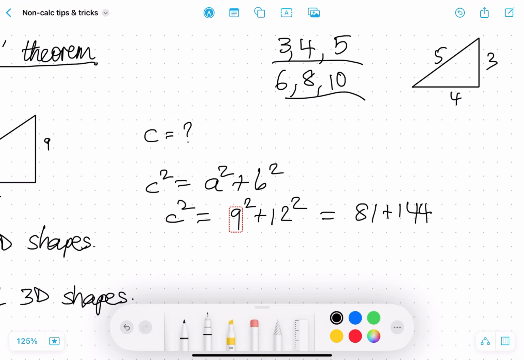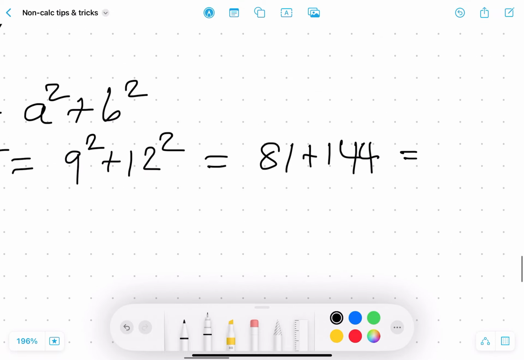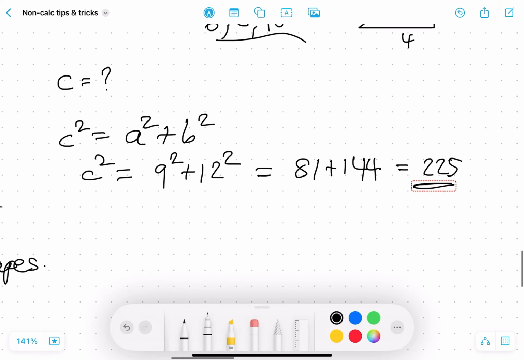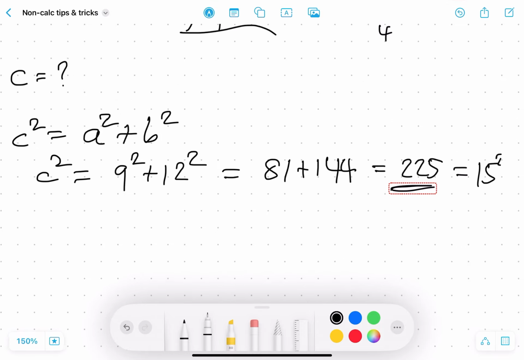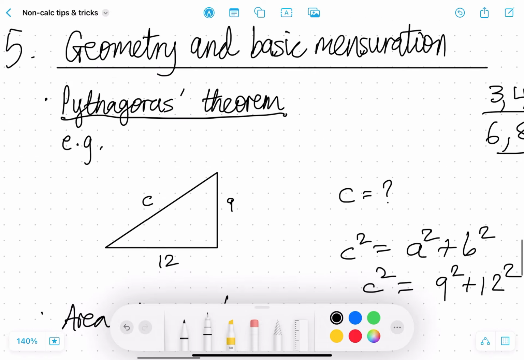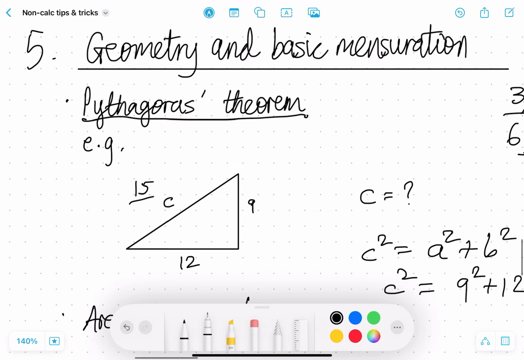Ideally, you should know your square numbers up to 15 and your cube numbers up to 10. You should also know the first few prime numbers. That would really help you. So if we go back here, we see that c squared is equal to 225. And if you are familiar with your square numbers all the way up to 15, you'll know that this is equal to 15 squared, and therefore c is equal to 15. So in this case, c is actually just 15.